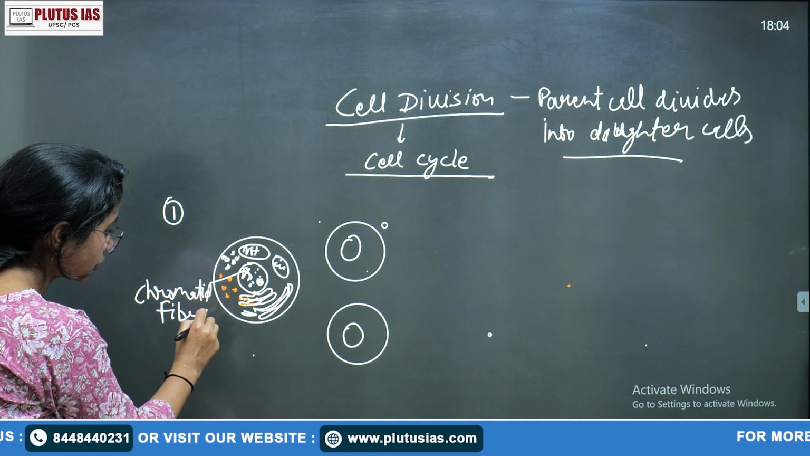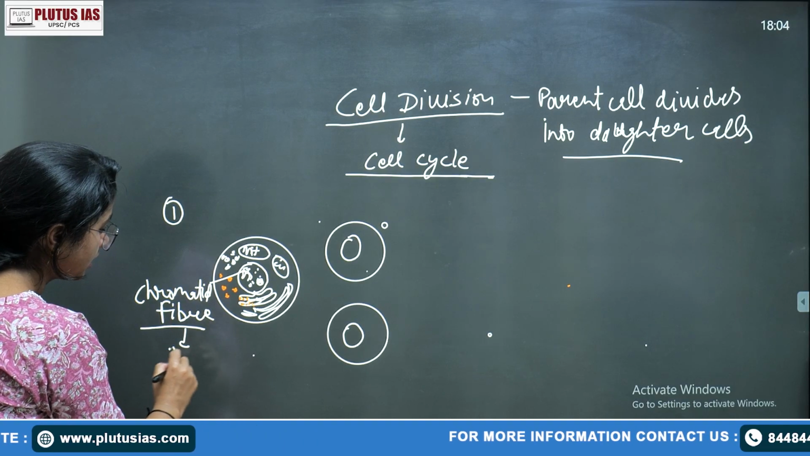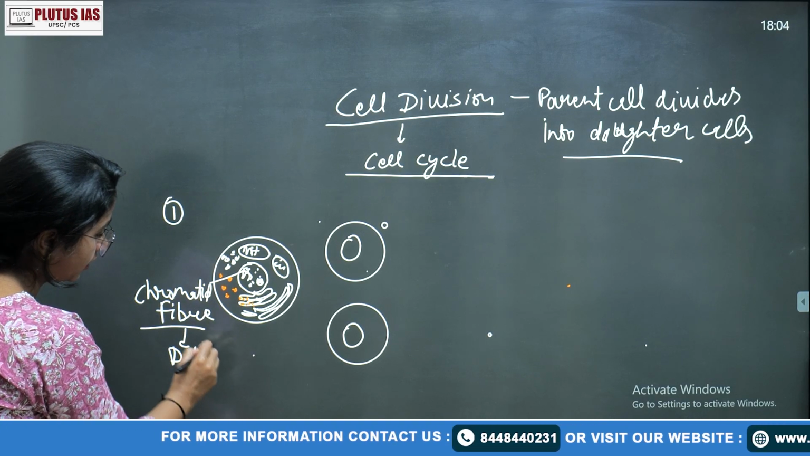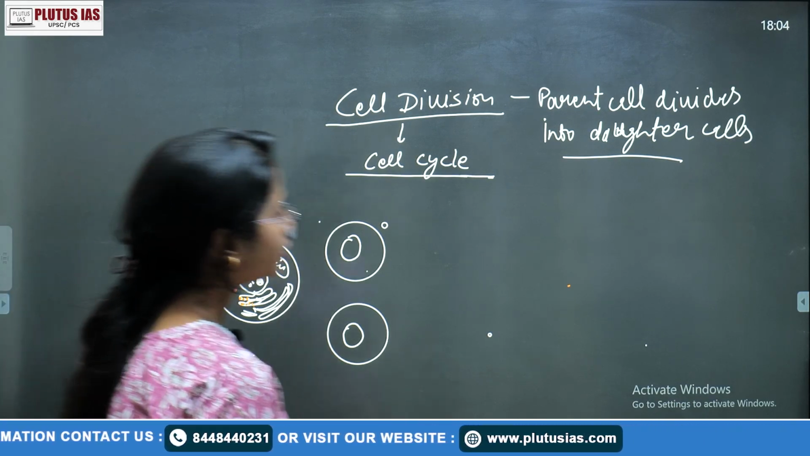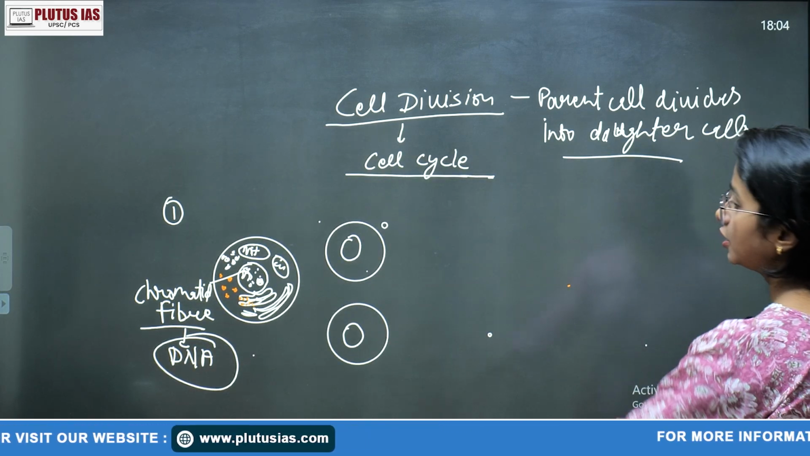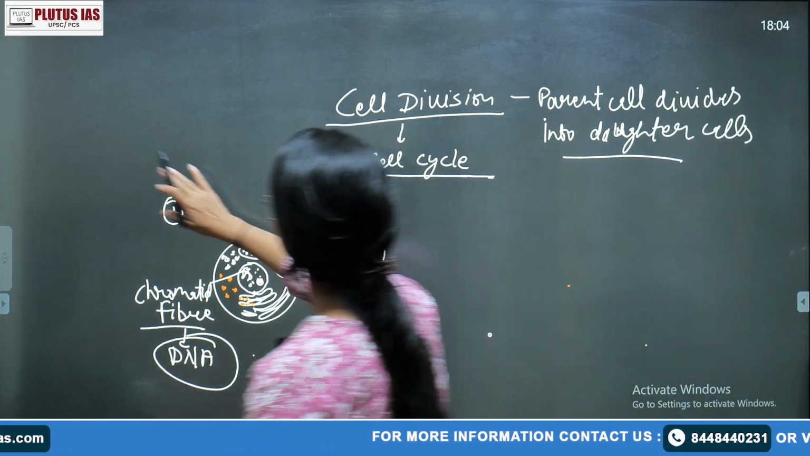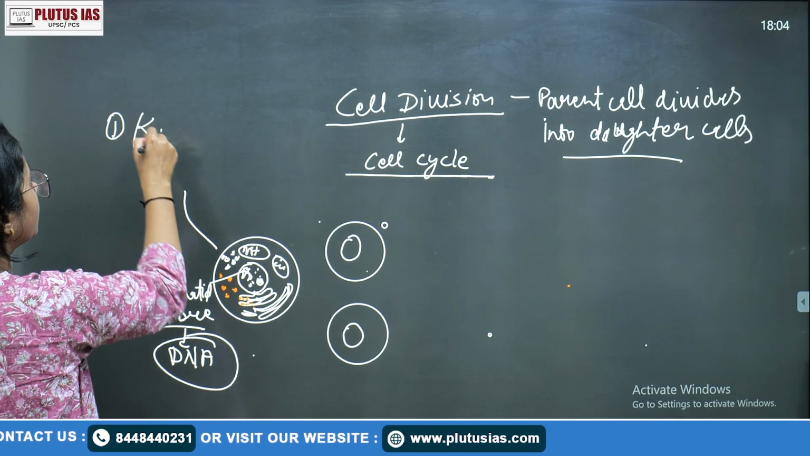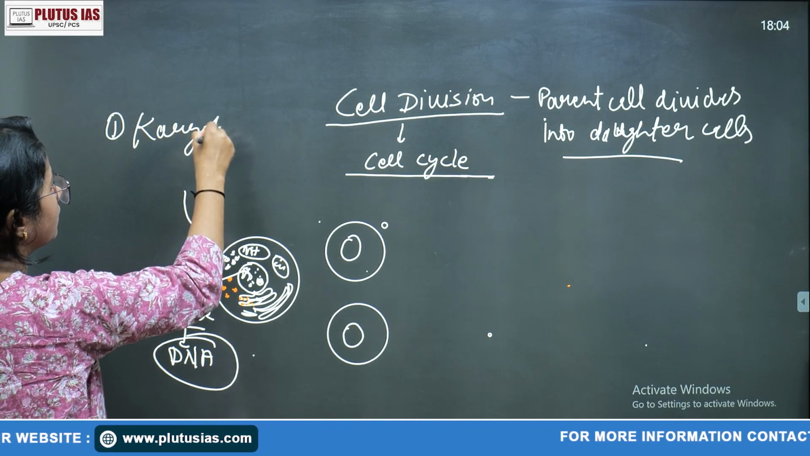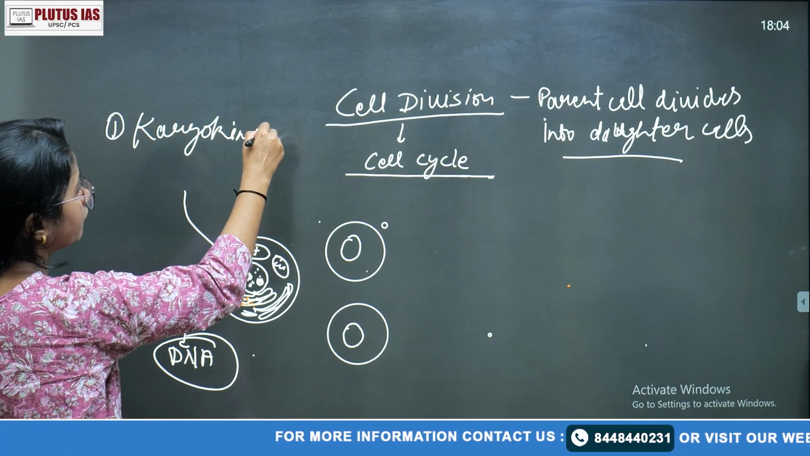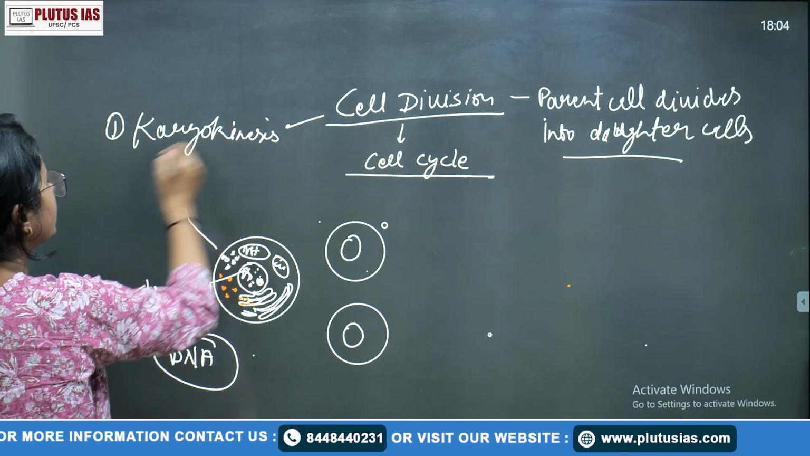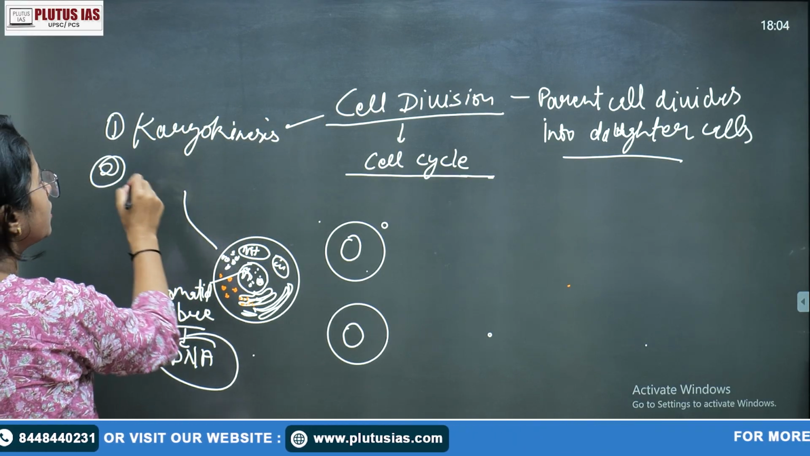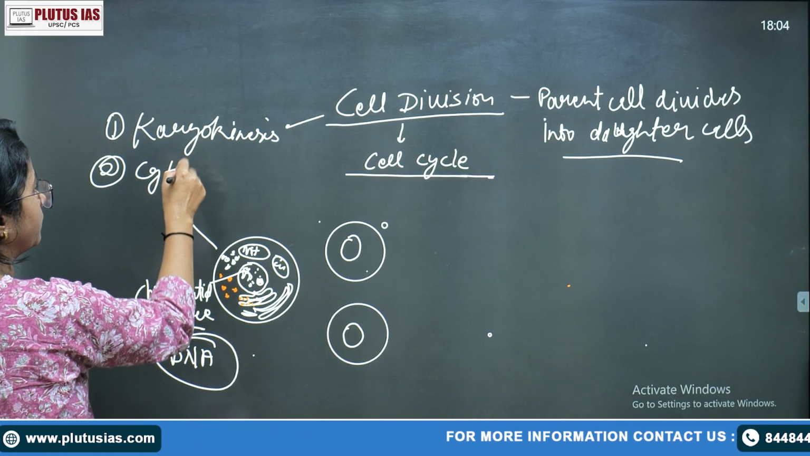right? And this chromatid fiber is actually what it is. It is your DNA, right? It is your DNA. So here, how can you connect it with the division? So the first process in that is karyokinesis. If you simply see the process of the cell division, the second process is your cytokinesis here.